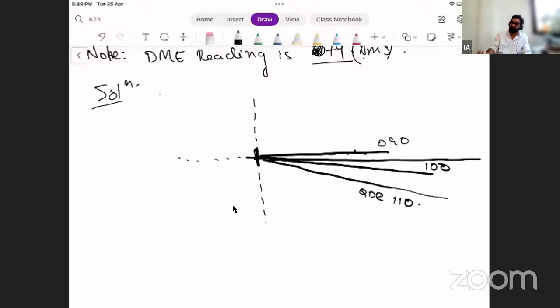This I can say is 095. I can say this equidistant is 105. So 103 is somewhere here. So 103. So this is my required airway center line.